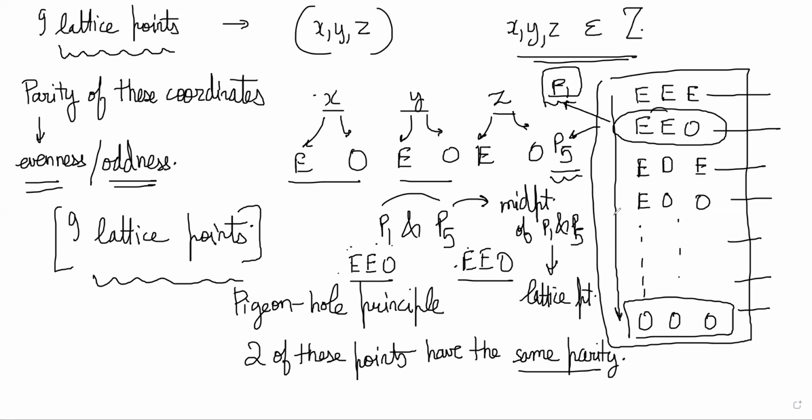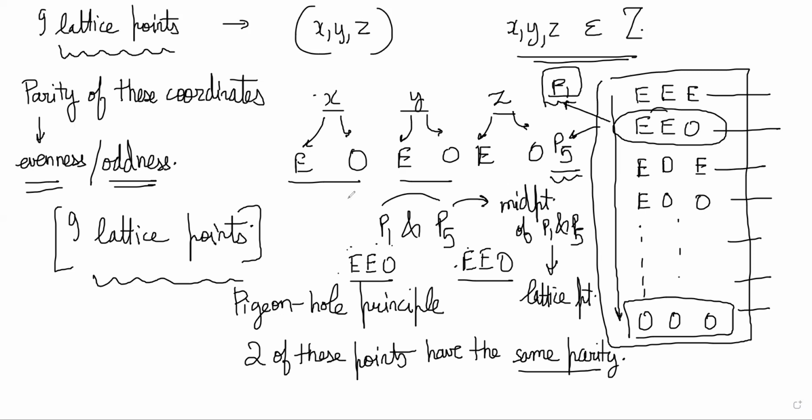So pigeonhole principle assures us that 2 of these points have the same parity, and if 2 of the points have the same parity for all coordinates, their midpoint definitely is a lattice point, because the sum of 2 odd numbers is even. The sum of two even numbers is also even, and since they have the same parity, it will always be a sum of either 2 even or 2 odd, right?